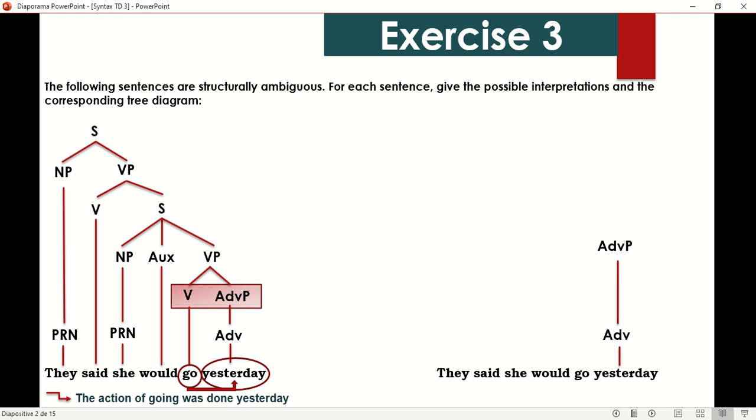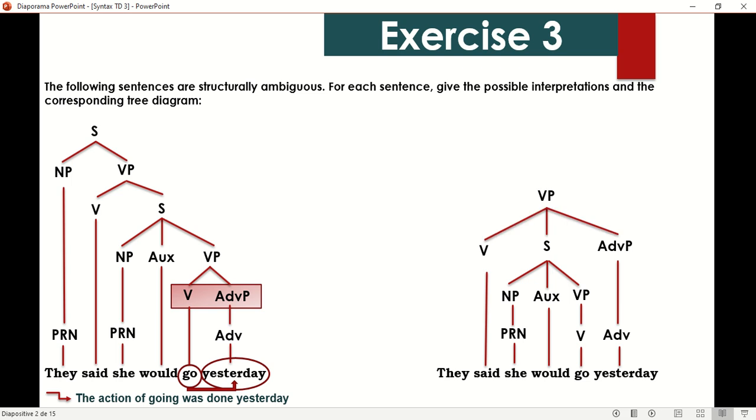So we do yesterday and we leave it because we are going to branch yesterday with said. Then we just have a verb by itself amounting to the verb phrase, then the aux would, then the pronoun amounting to the noun phrase. The three of them together constitute the sentence. So here the sentence is she would go. Then said is a verb, and the three of them together constitute the verb phrase of the main clause.